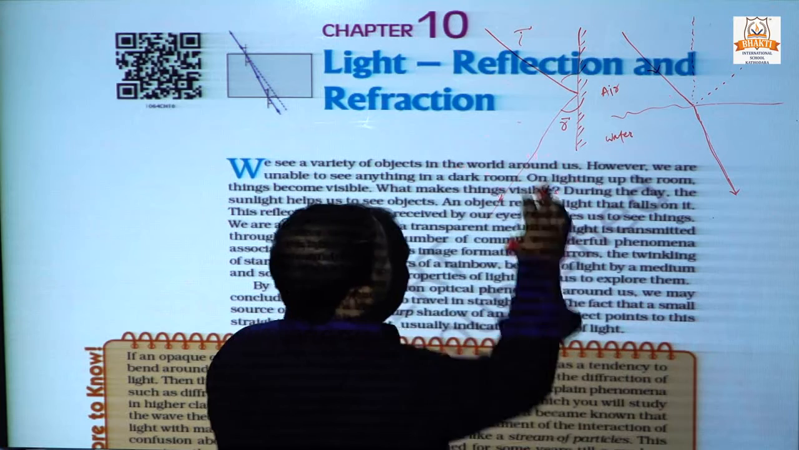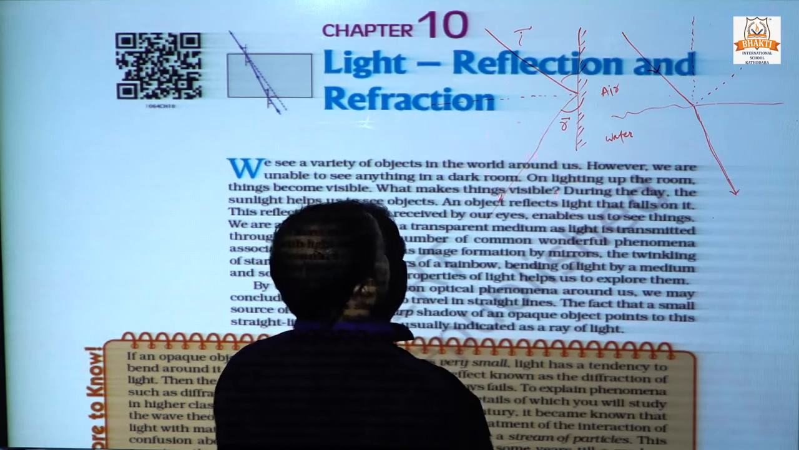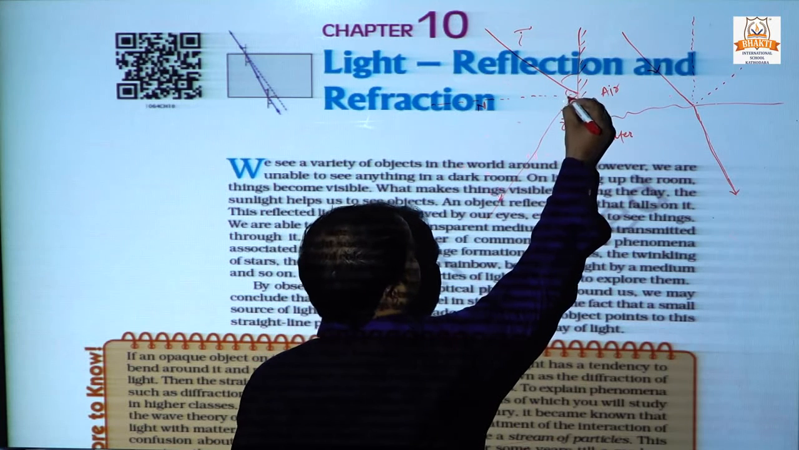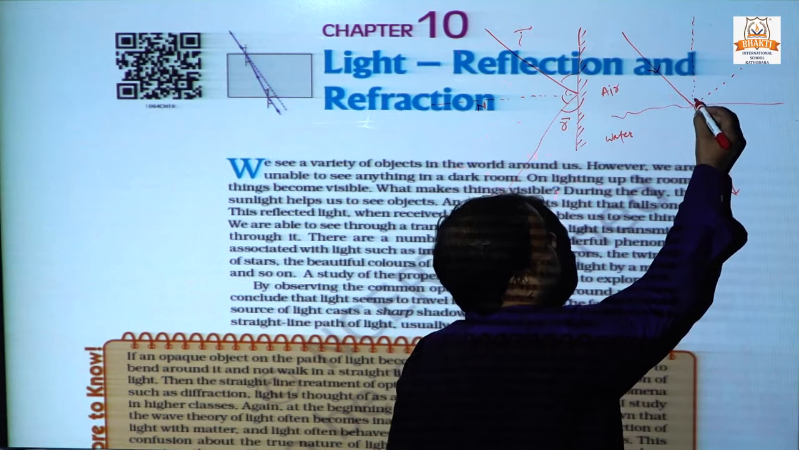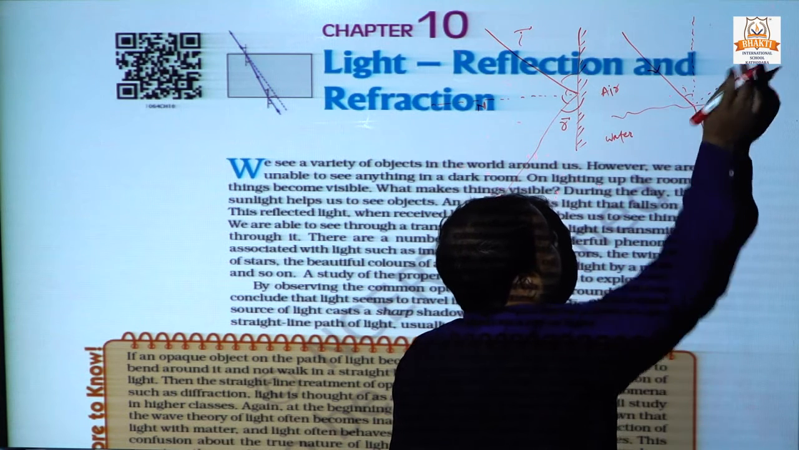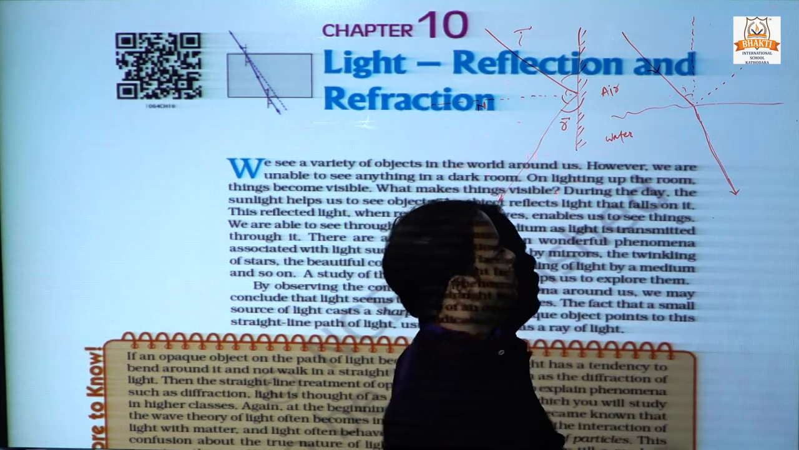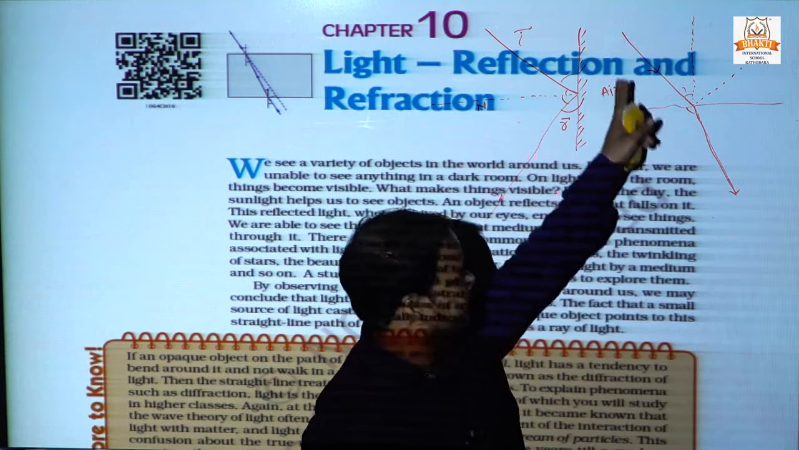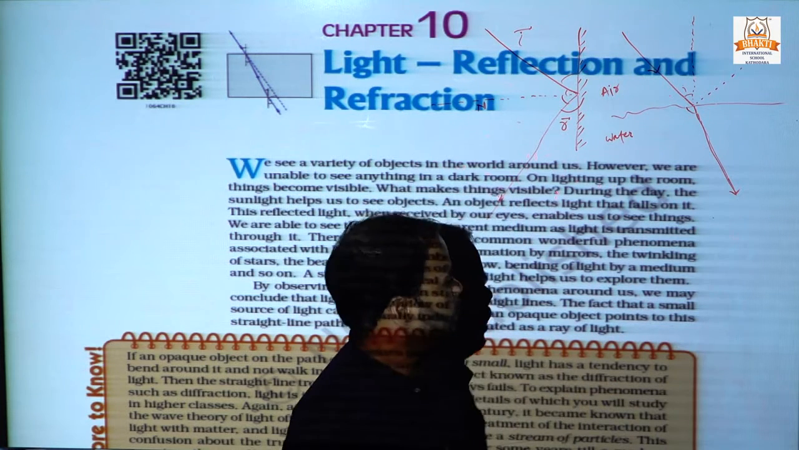Okay, and this is normal also. The angle of incidence I is equal to R, but in the phenomenon of refraction, the angle of the refracted ray and the incident ray are not equal.